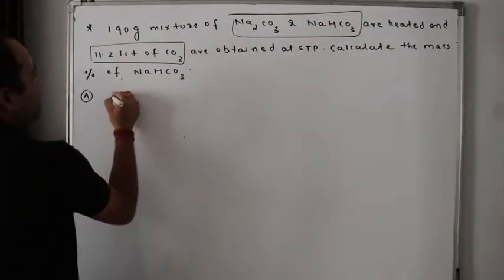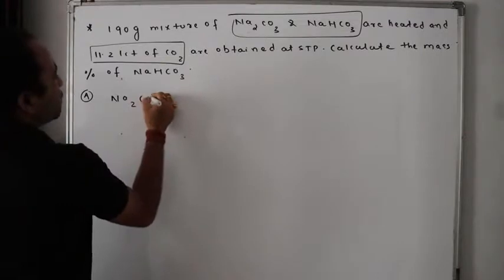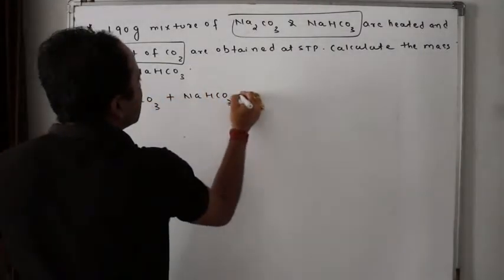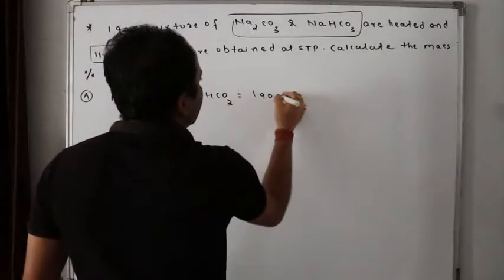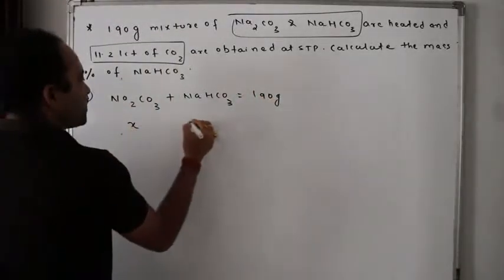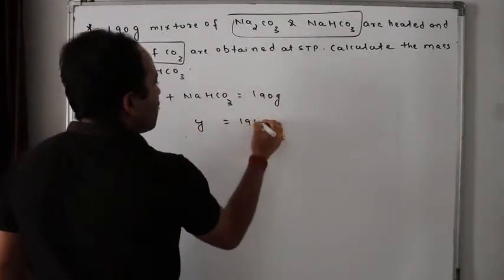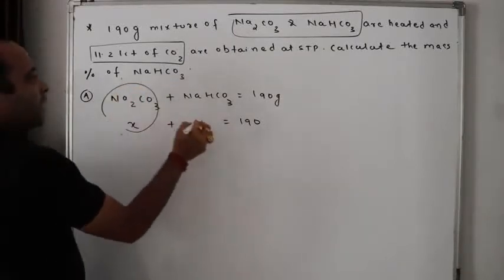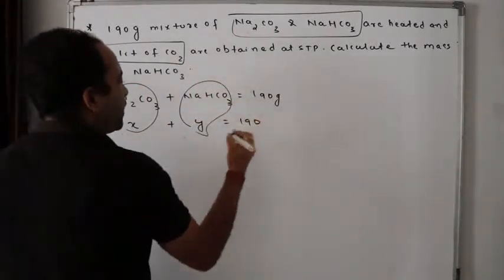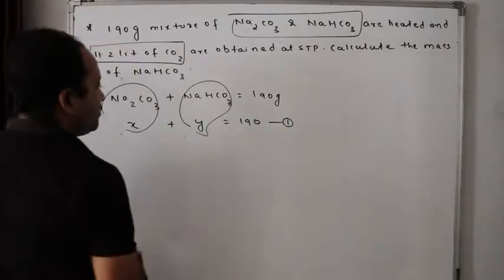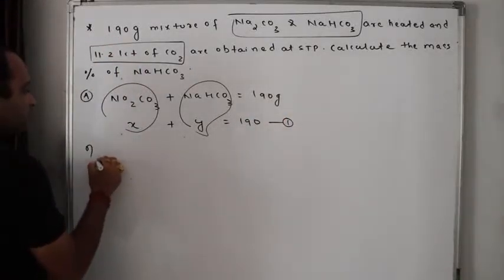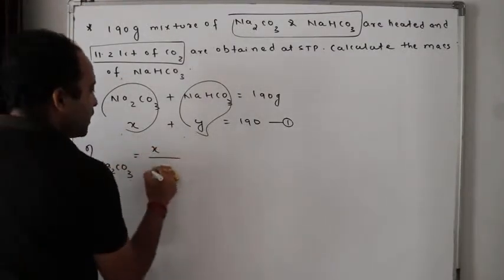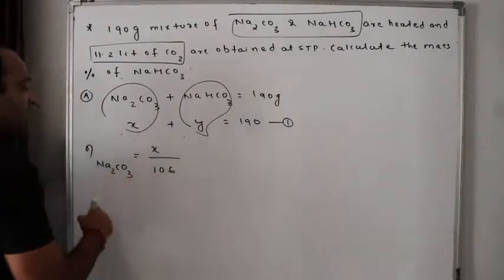That means it is very clear that mass of Na2CO3 plus mass of NaHCO3 is equal to 190 gram. That means if I take this as X and this as Y, this will be equal to how much? 190. Clear? If Na2CO3 is X and NaHCO3 is Y, then X plus Y equals 190. Got the equation 1. Now, number of moles of Na2CO3, how much? X by 106, the molar mass of Na2CO3.